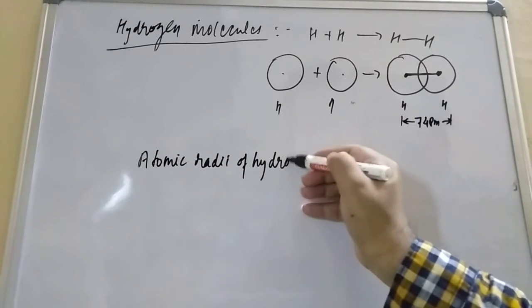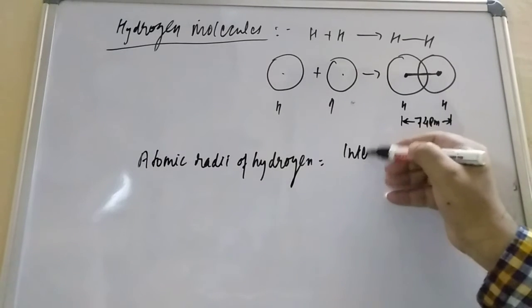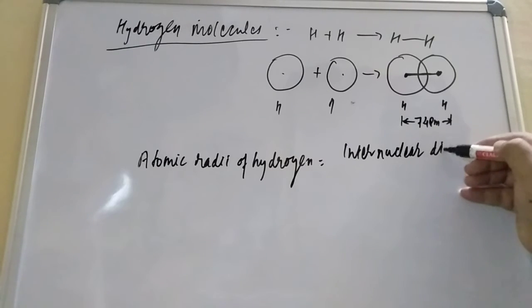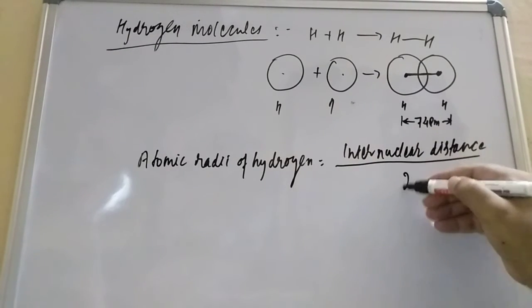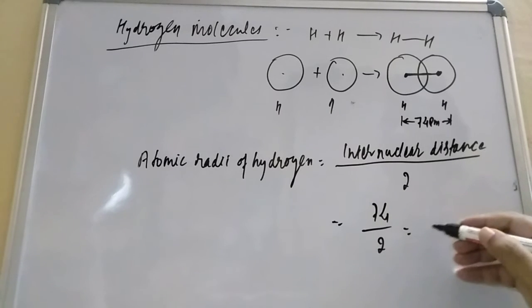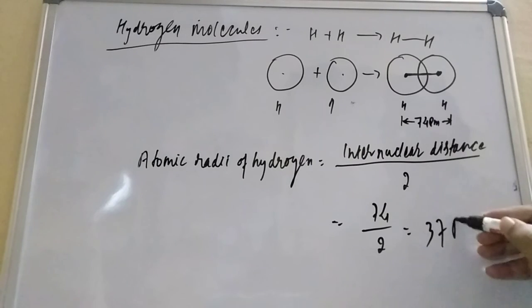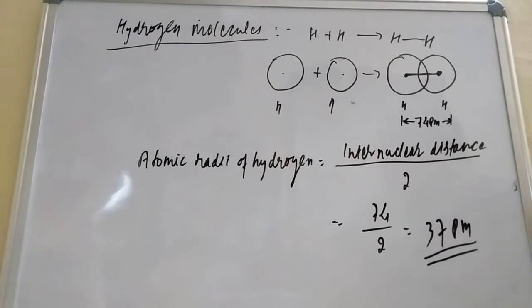So how to calculate the atomic radii of hydrogen? Internuclear distance by 2. How much internuclear distance is there, students? 74 by 2. So that is the atomic radii of hydrogen. It will be 2 threes are 6, 2 sevens are 14. So that is 37 picometer, the atomic radii of hydrogen.